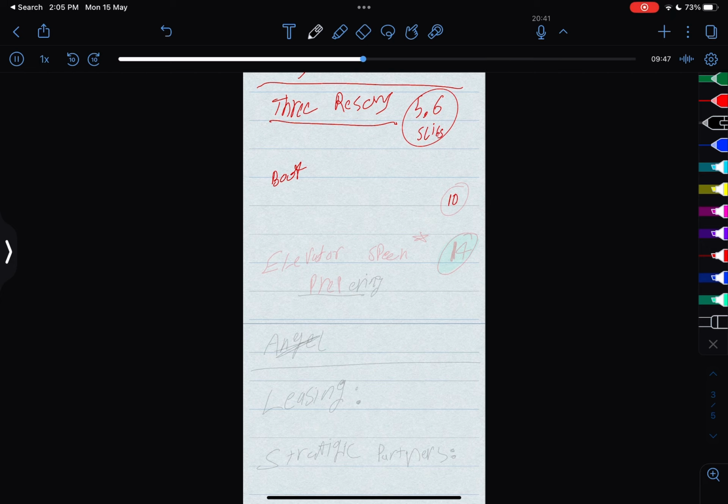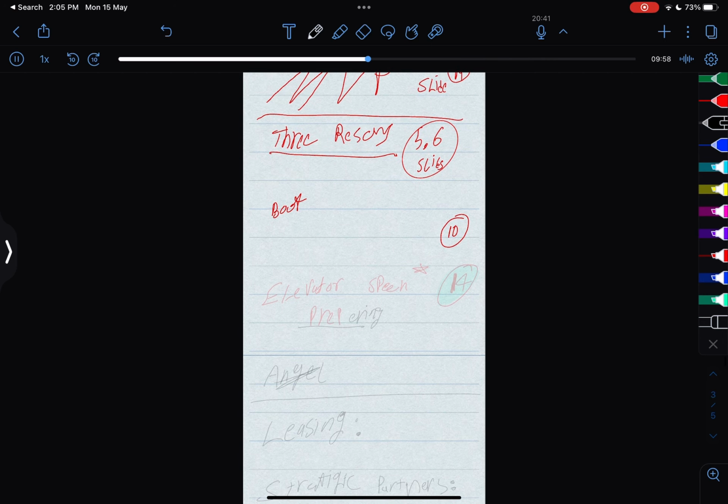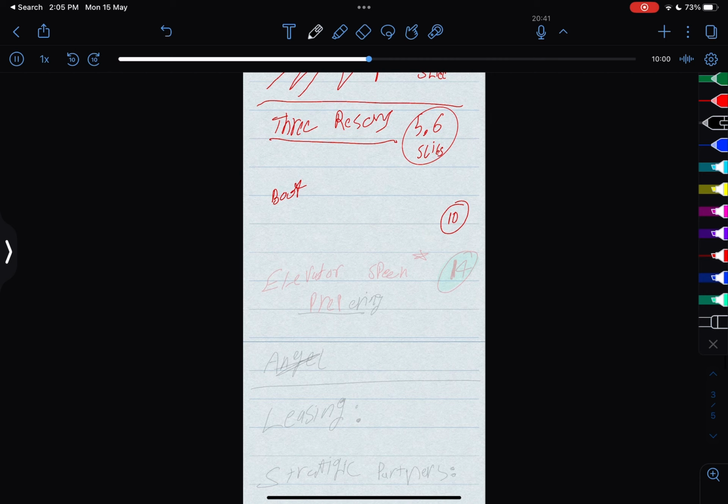Okay, and then elevator speech. Why is it called an elevator speech? So what exactly is an elevator speech? Okay, this is coming out. Preparing an elevator speech, this is also coming out. So make sure you know these steps. We didn't cover it so much in detail because it wasn't necessary, but it's coming out in the exam. I don't know why. Plus, I've already told you, slide number 14 is coming out.